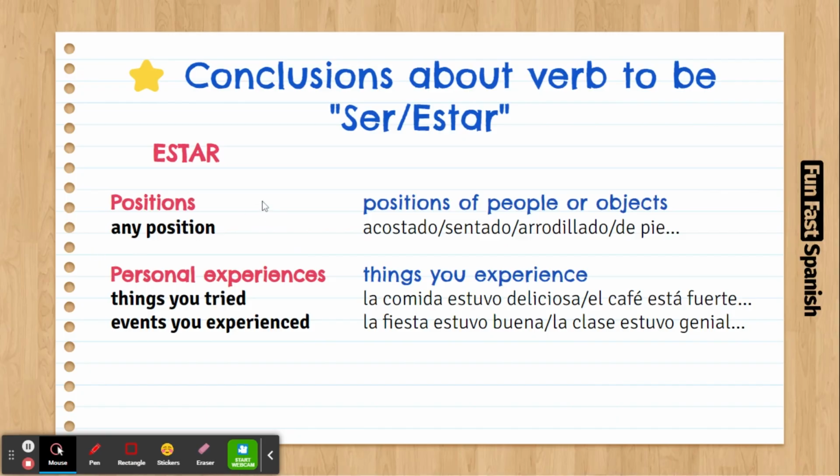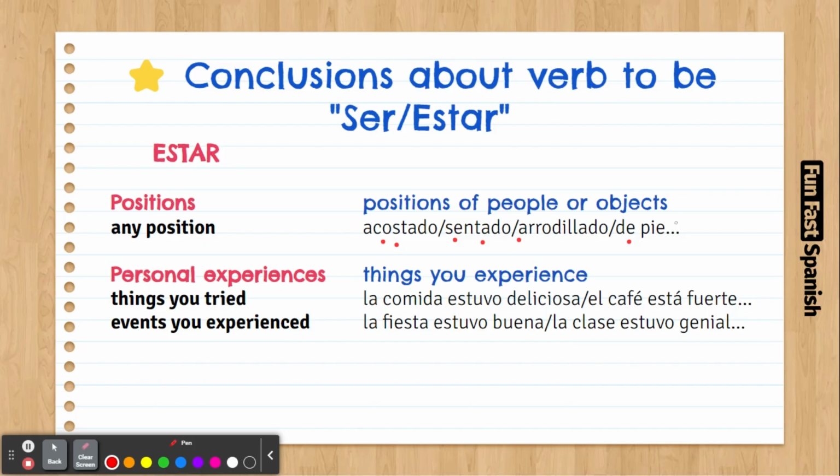So one thing is location, another thing is the position. What is the position of the thing? So if you say acostado, which is to lay down, like I'm laying down, I'm sitting down. Sentado, I'm kneeling, when you're on your knees. I'm standing up. De pie, so estoy de pie, estoy arrodillado, estoy sentado, estoy acostado. For positions, you use the verb estar.